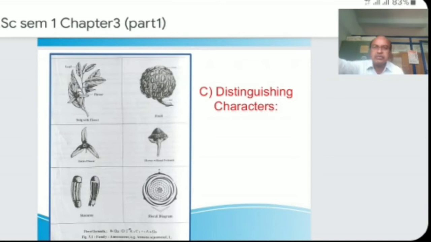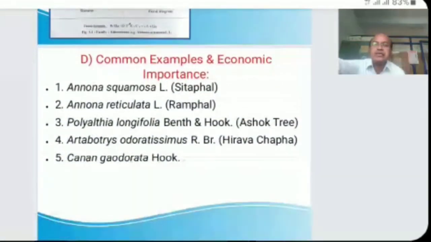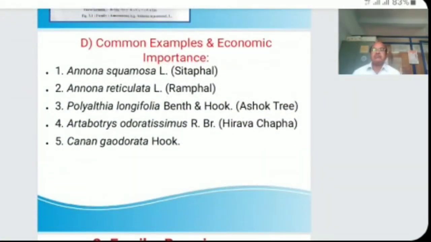Then after that we must see the common examples and economic importance of this family. We know that there are many common examples.